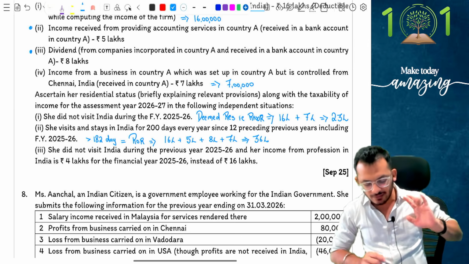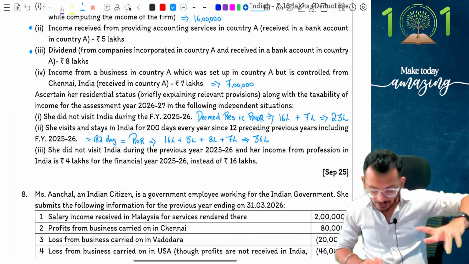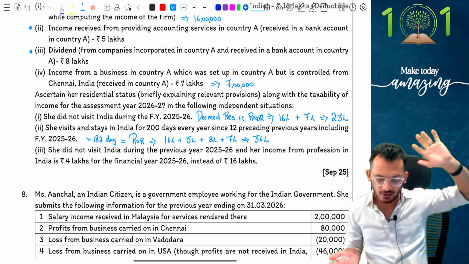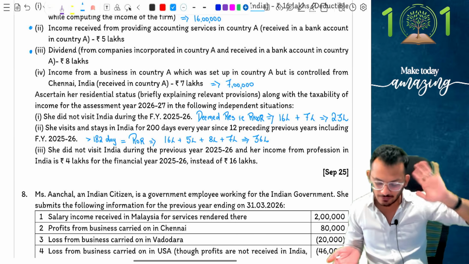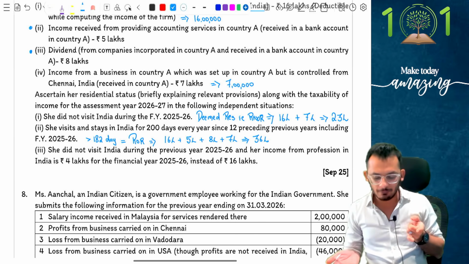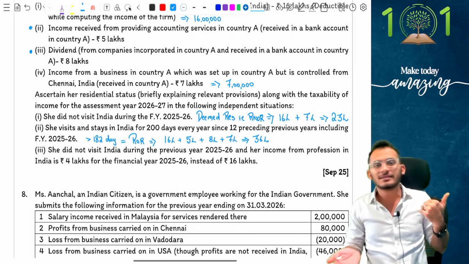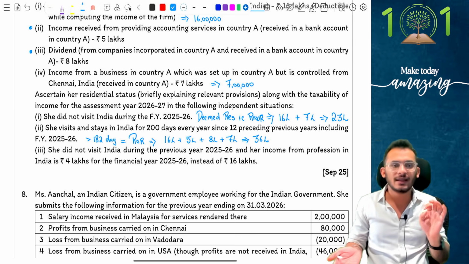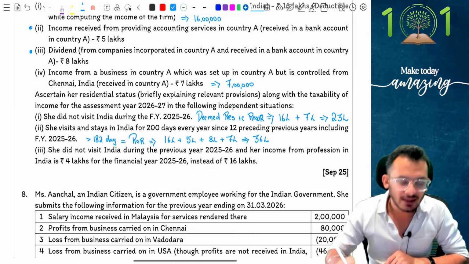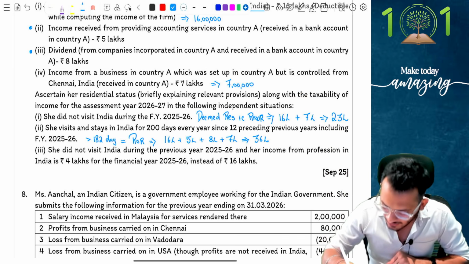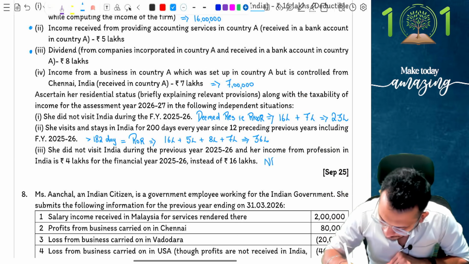Third one, she did not visit during the previous year 25-26, and her income from profession in India is 4 lakh rupees during the financial year instead of 16 lakhs. People, the moment it became 4 lakh rupees, my Indian income has dipped down, has become less than 15 lakh rupees. Because it is less than 15 lakhs, neither does deemed residency apply, nor does RNOR apply. Every condition is going to get violated. Answer is going to become NR.